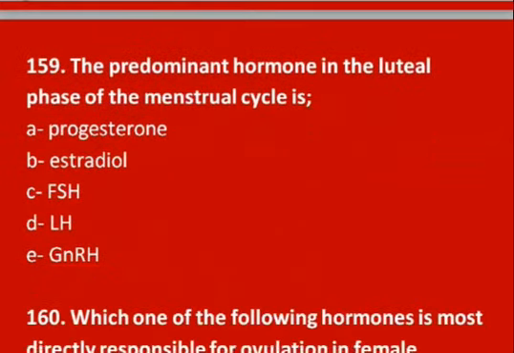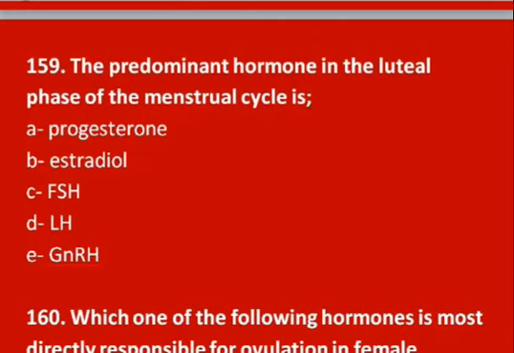Now the 9th MCQ: the predominant hormone in the luteal phase of the menstrual cycle is, options are progesterone, estradiol, FSH, LH, GnRH.